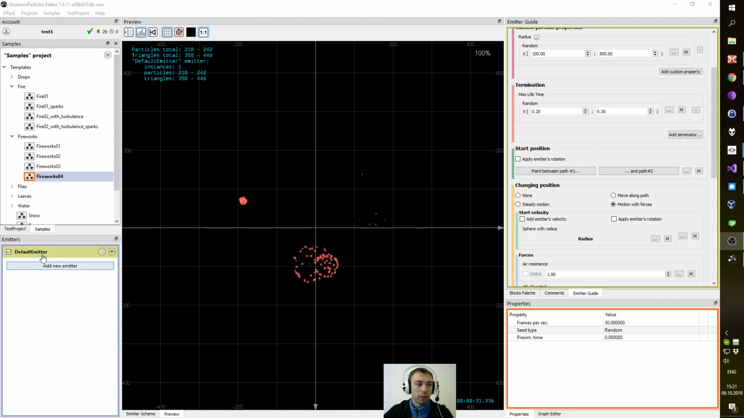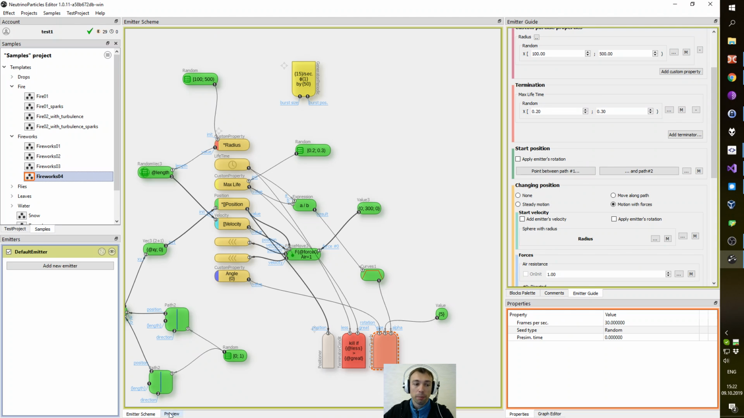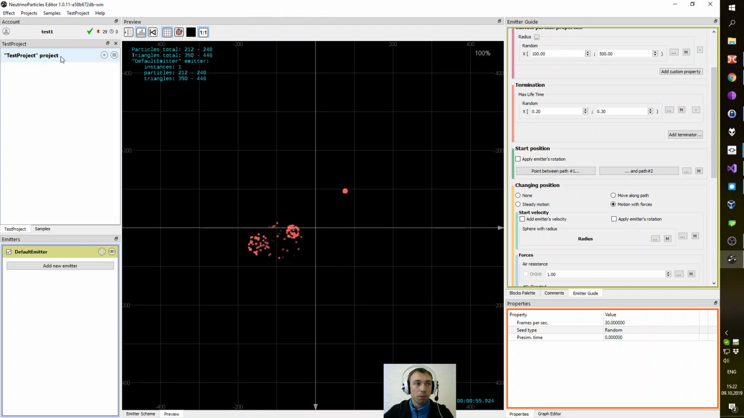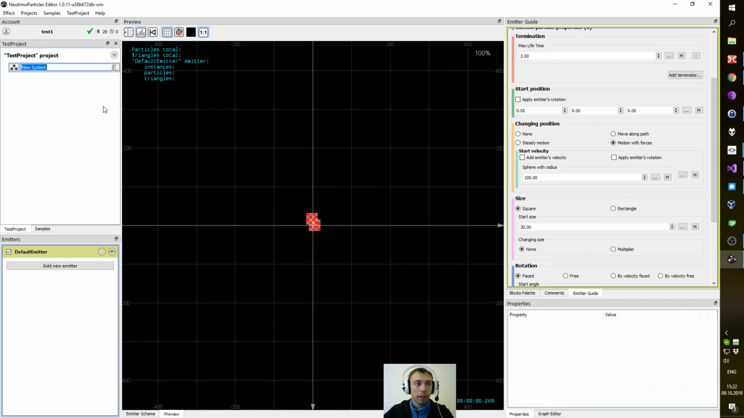This effect is pretty simple. It uses only one emitter, consists of only one emitter, however, it uses a little bit advanced feature or technique, and you will need to deal with the emitter scheme. So let's start. I use an empty project, create an effect, call it